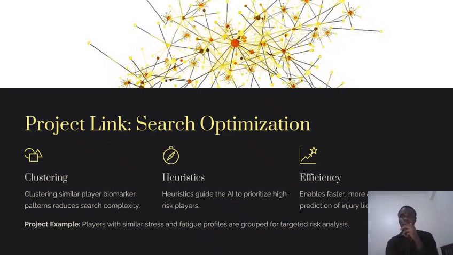So what does this help us with? This helps us reduce the complexity in the search. If you are searching for a pattern, it allows our system to achieve faster and more accurate predictions because we have that clustering where some patterns are almost together.